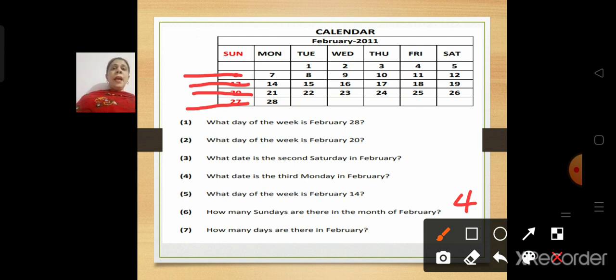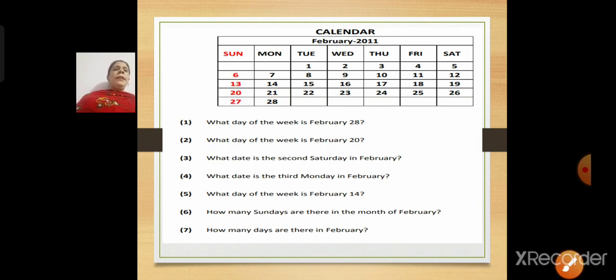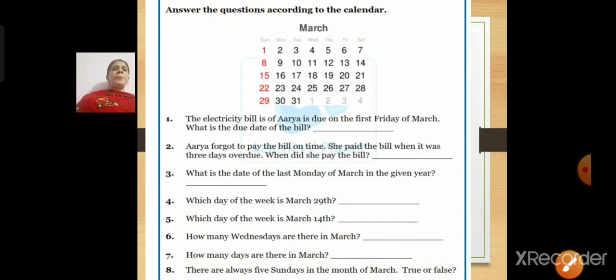How many days are there in February? See in the calendar, how many days are there? There are 28 days. What is our last date? 28. So, how many days are there in February? There are 28 days. Now, let us move to the next. Now, here we have calendar of March.